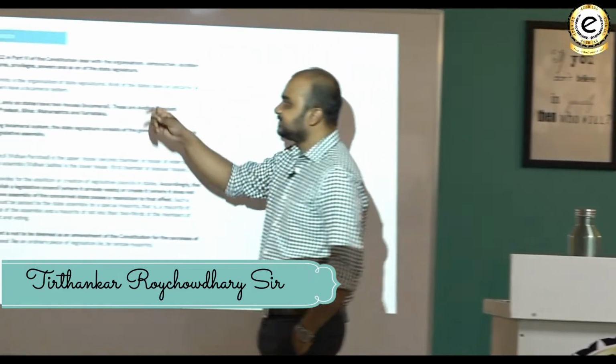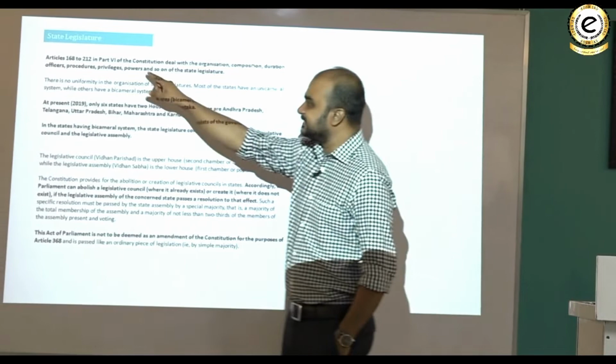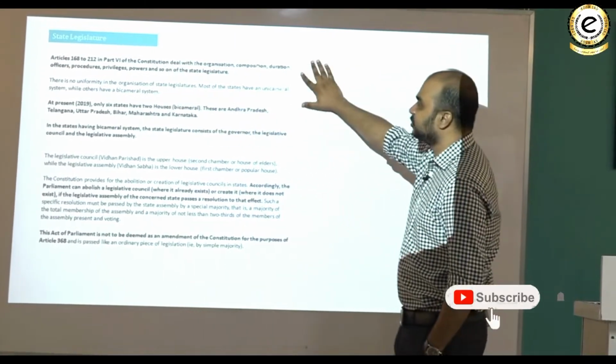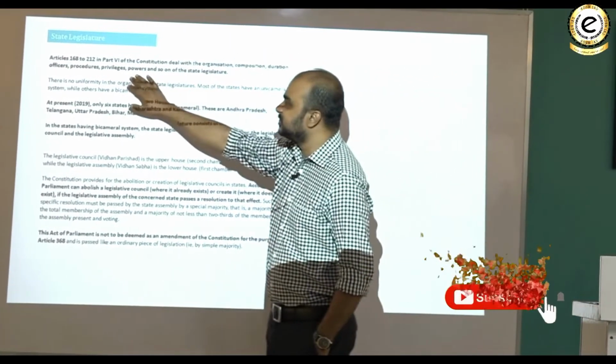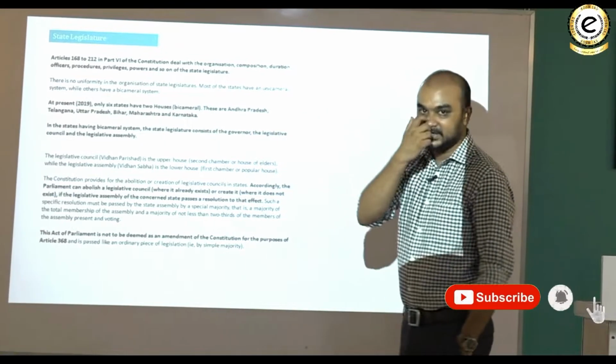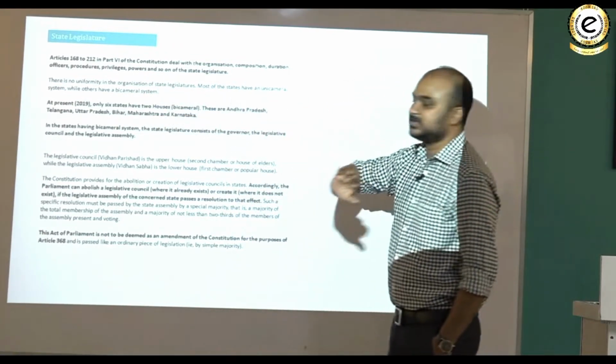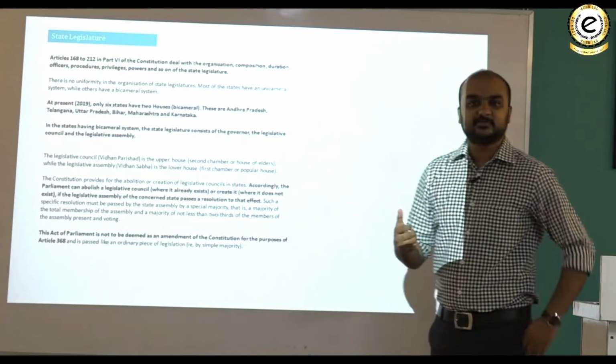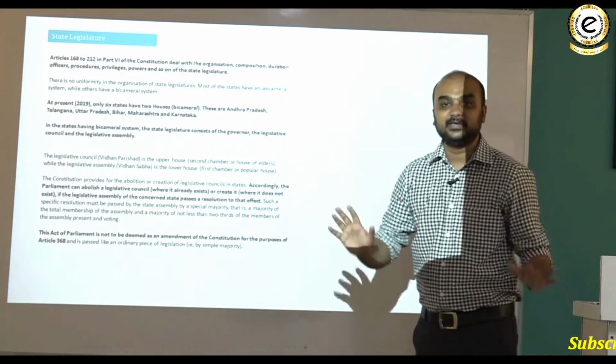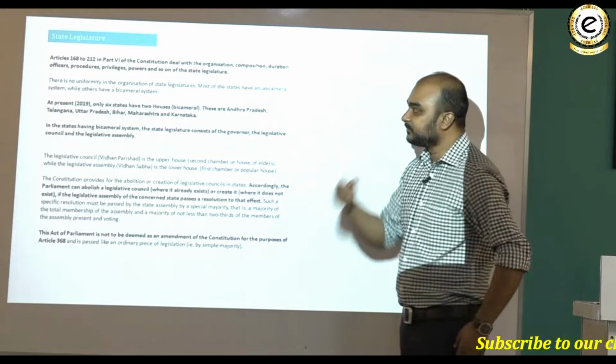So Articles 168 to 212 in Part 6 of the Indian Constitution deal with the organization, composition, duration, officers, procedures, privileges, powers and so on of the state legislature. There is no uniformity in the organization of state legislature. Just as the Union Legislature is bicameral, not every state legislature is bicameral; some are unicameral, some are bicameral.